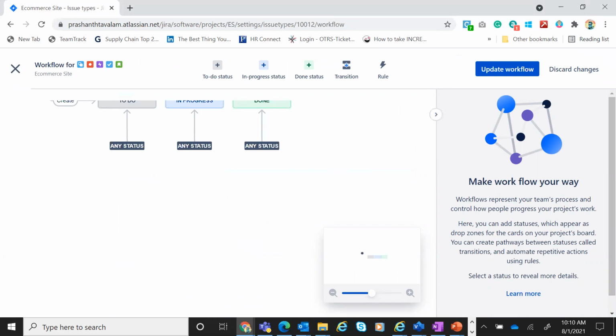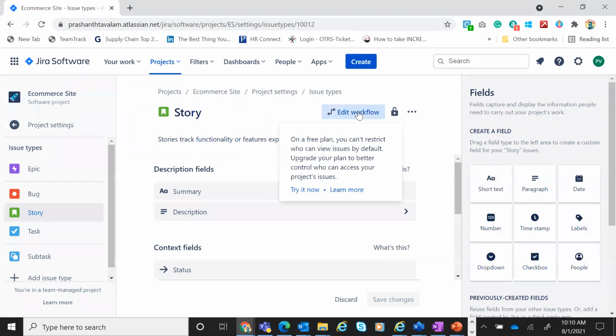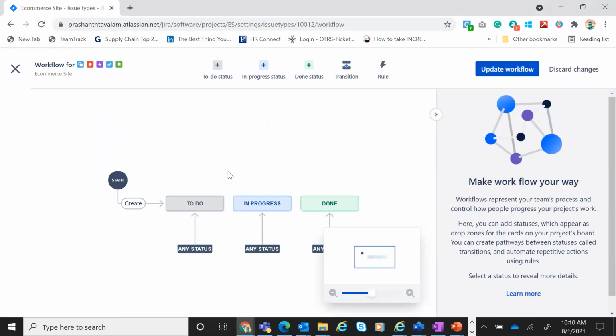If you see what's happening here, we are saying you create a Jira ticket, then it goes to do, and then it becomes progress and done. So you can add multiple stages in between before it goes to done, or you could add stages between to do and in progress.